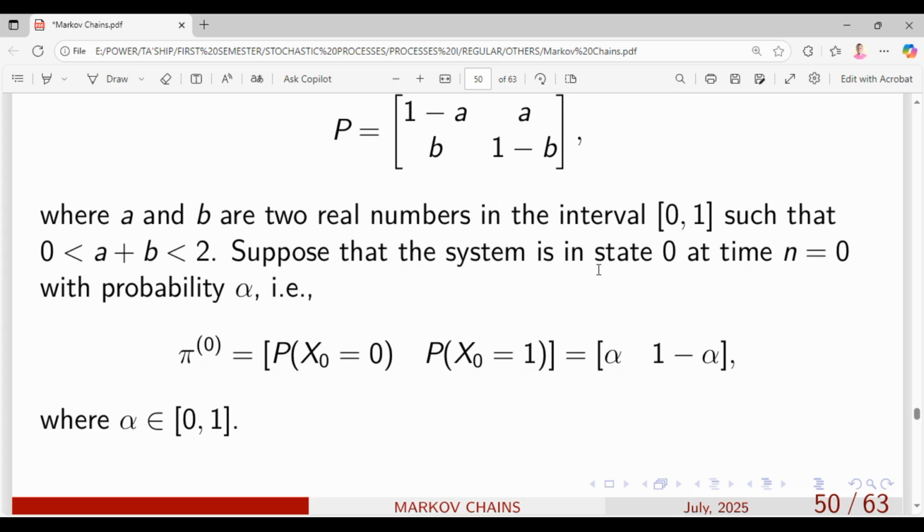Suppose that the system is in state 0 at time n equal to 0 with probability alpha. That is, we have our initial state to be alpha and then 1 minus alpha, because if it is not in state 0, it will be in state 1 and they are complementary. Remember we said if you add this row, you should get 1.